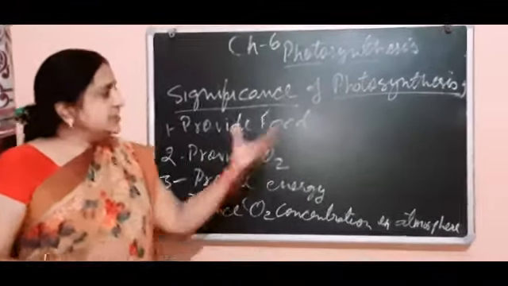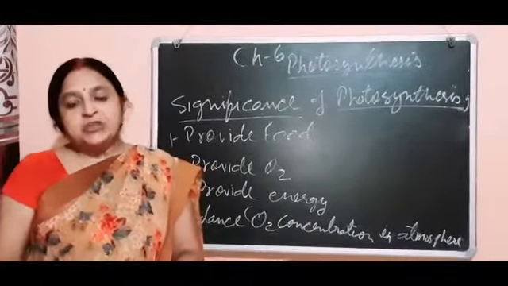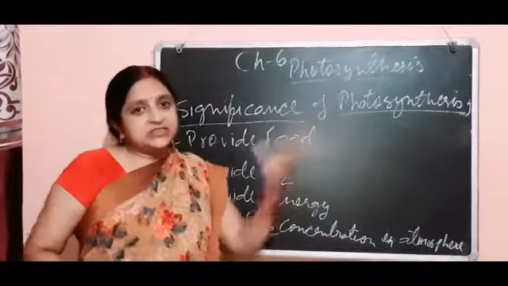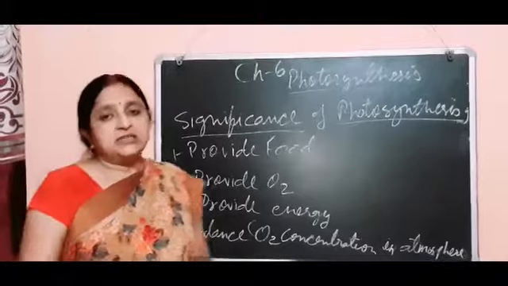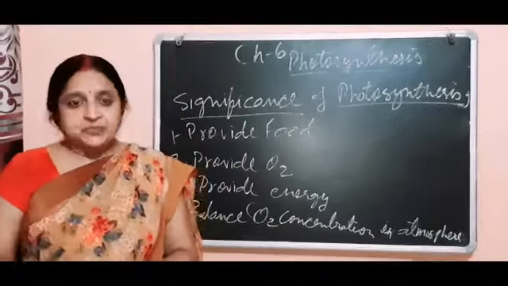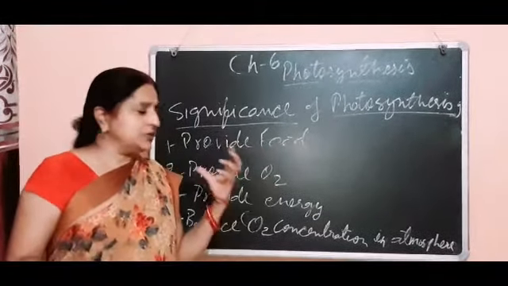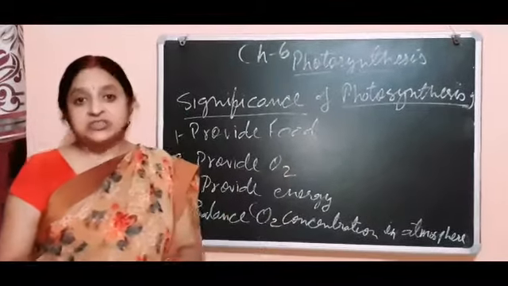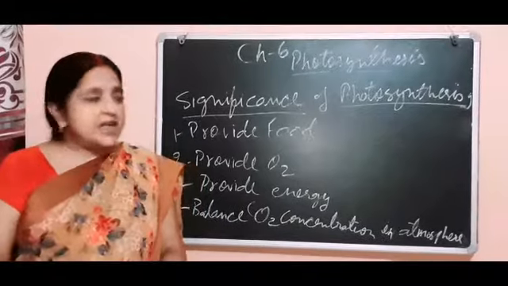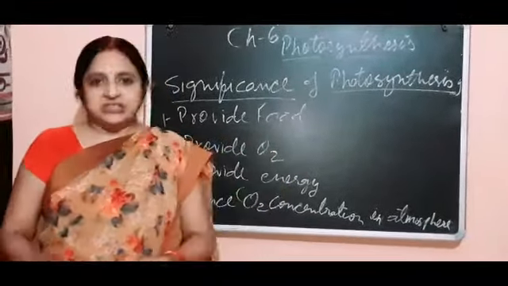First, this is the process which provides food to all the animal kingdom on this planet. Because of photosynthesis, all living world occurs on this planet. Second, it not only provides food, but also provides oxygen. And we all know oxygen is the life-giving gas, and it is the byproduct of photosynthesis.